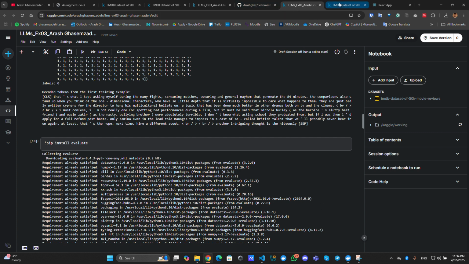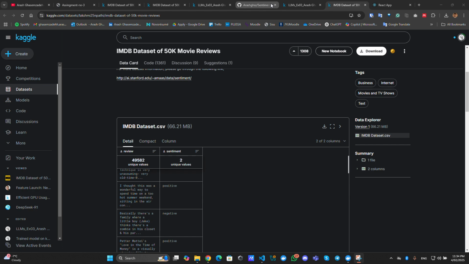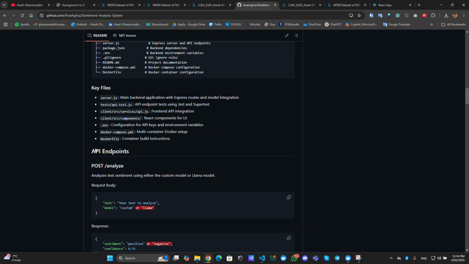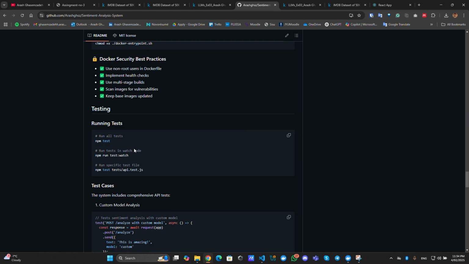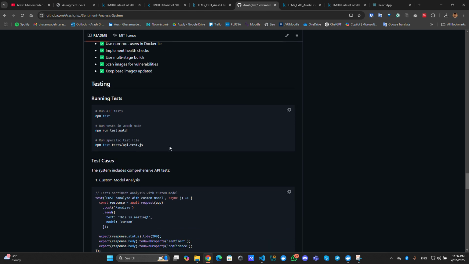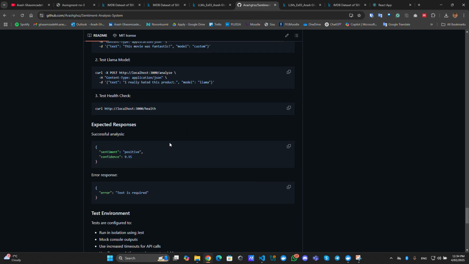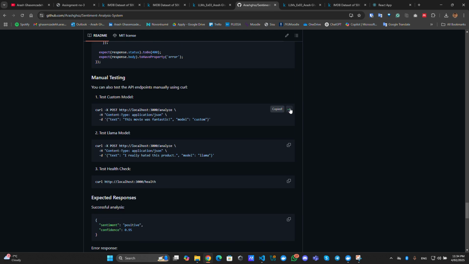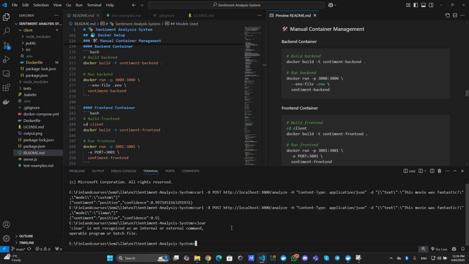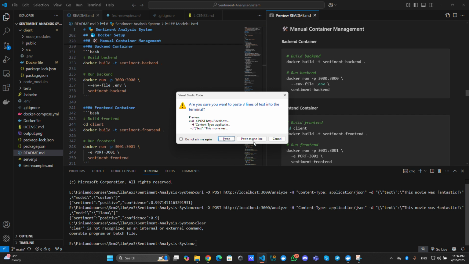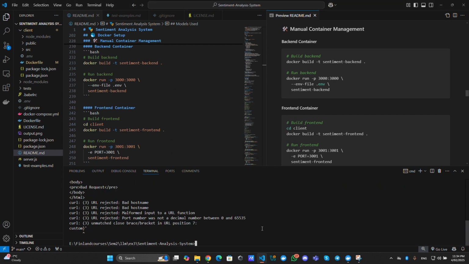Let me just quickly go to the README file. There are also some commands to get the response from curl. For instance, if I copy paste it to the project, I can get responses here.